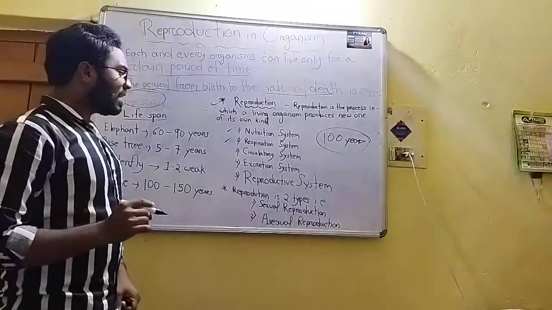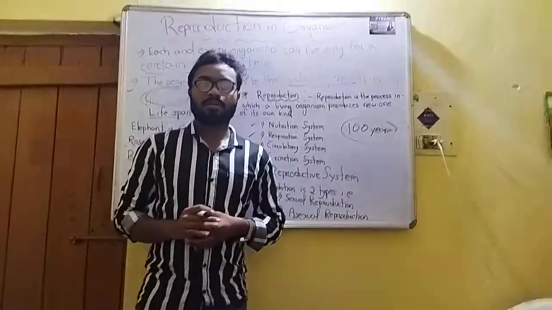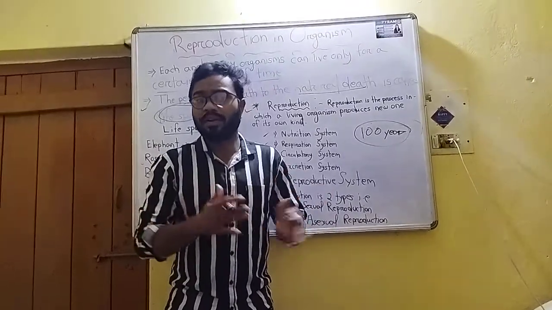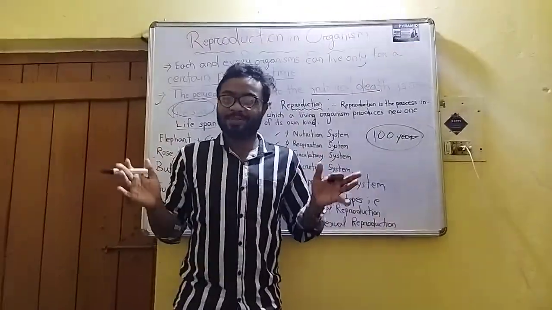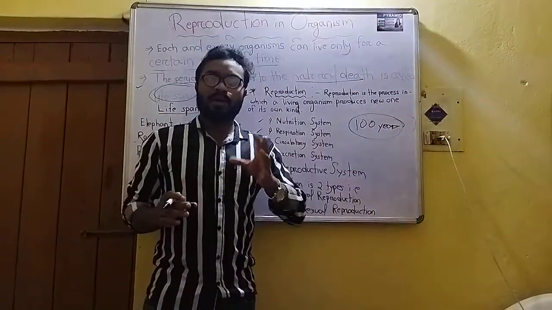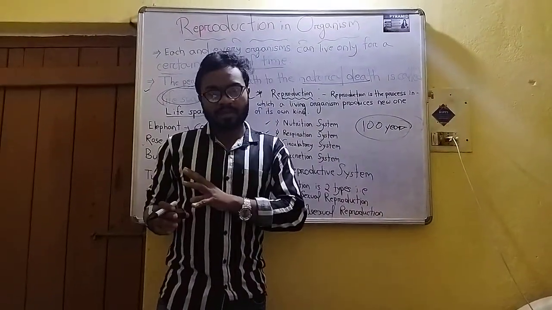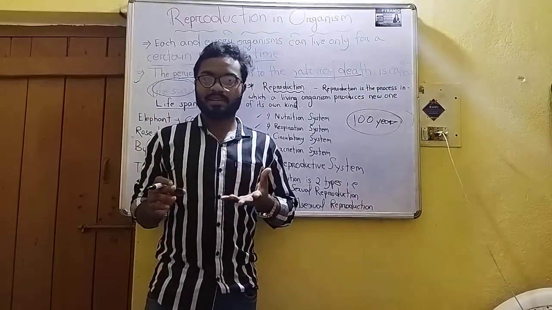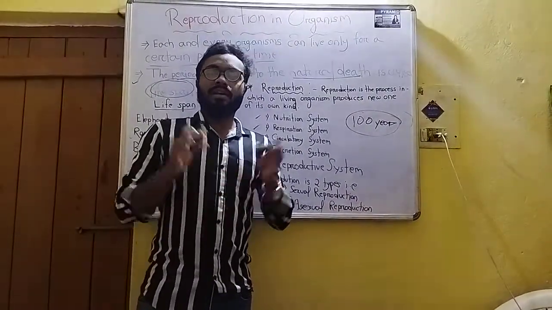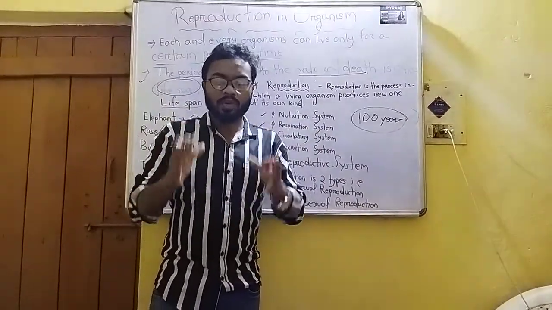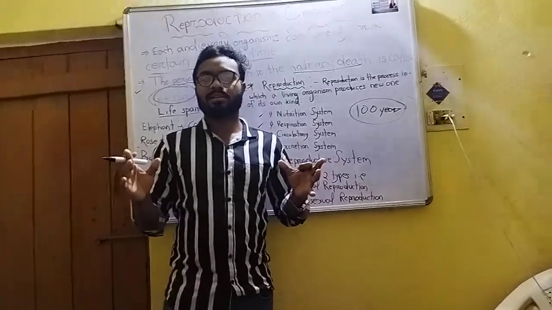Of its own kind means that we are human beings, so we will form human beings, not an elephant or a dog. That is not possible. Suppose the elephant will form an elephant baby. It can't form a human baby or human child. Like that, any living organism after reproduction forms new ones of its own kind.